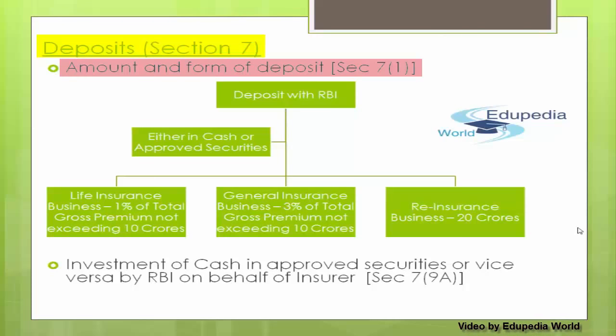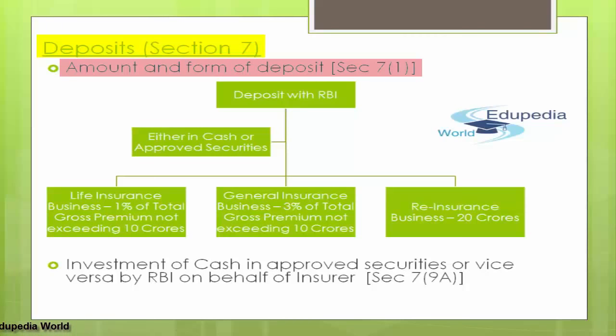Now, if you are carrying on life insurance business, you'll have a different amount of deposit. If you have general insurance business, you'll have some other amount of deposit. And if you are carrying on reinsurance business, then again you'll have some other amount. So what will that amount be? Let's discuss further in detail now.